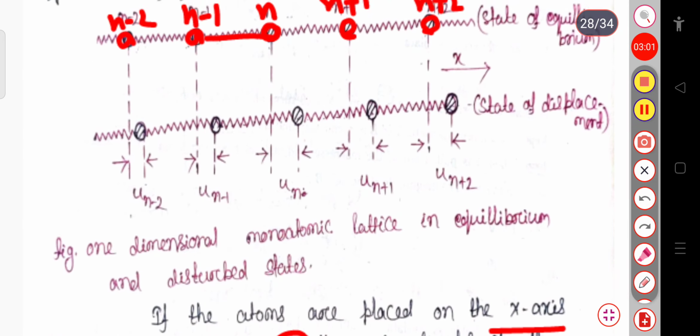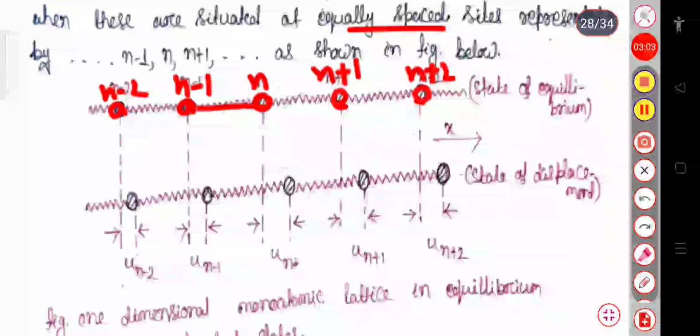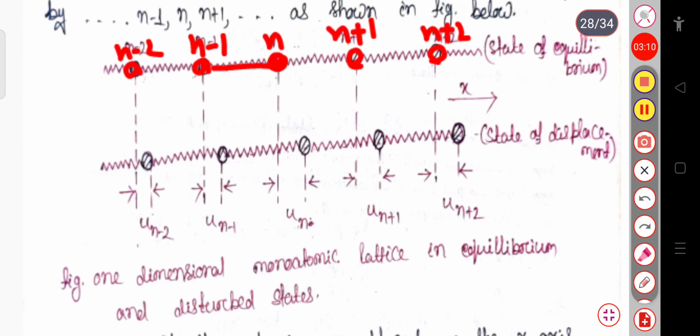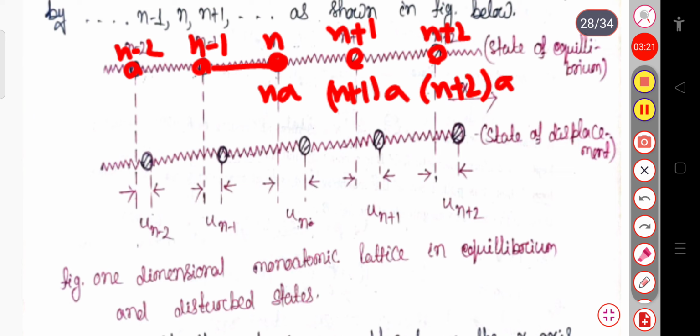Since the atomic spacing is a, the nth position is at the x coordinate n a, this is at the distance n plus 1 into a, this is at n plus 2 into a, and this will be at n minus 1 into a, and so on.